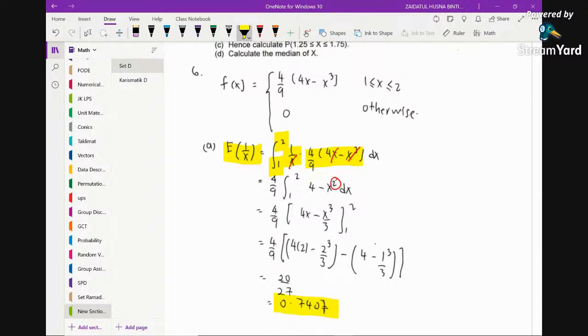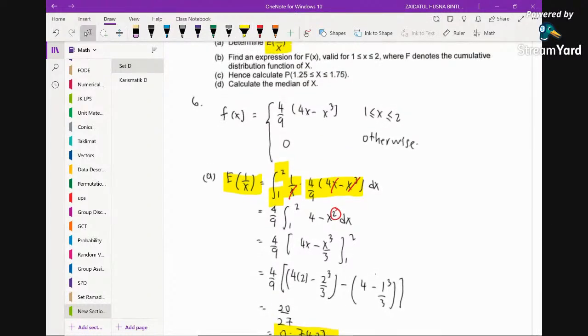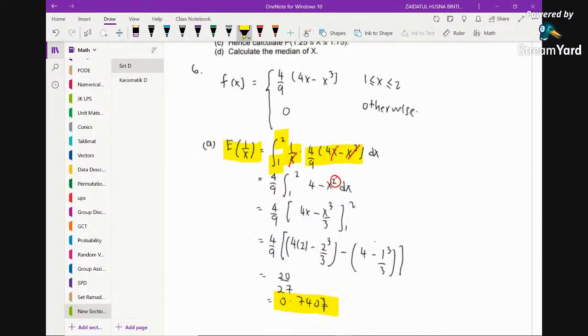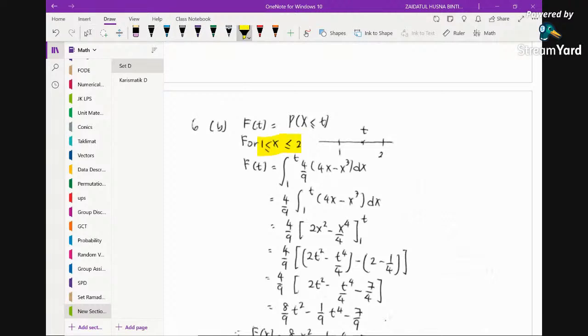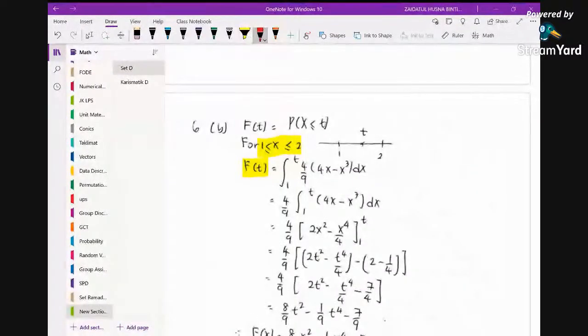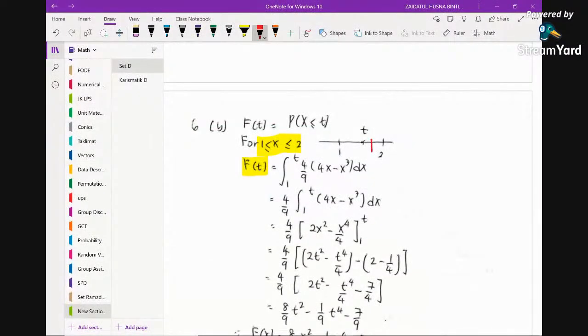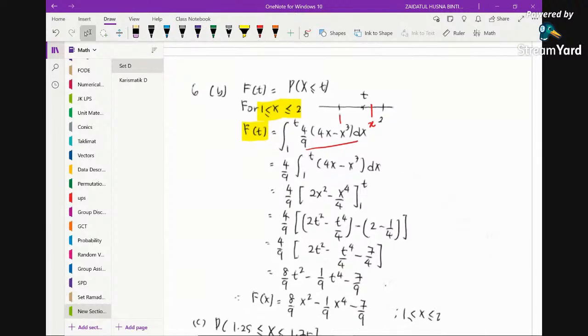Then find an expression for the CDF valid for this interval. So we just focus on that particular interval. For this region, we need to find the cumulative distribution function. So you just put the x here in between. Now you just integrate from 1 to x. So you will see that you will obtain this function for this particular interval.